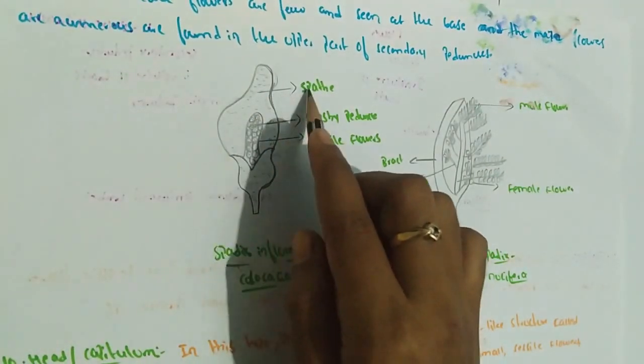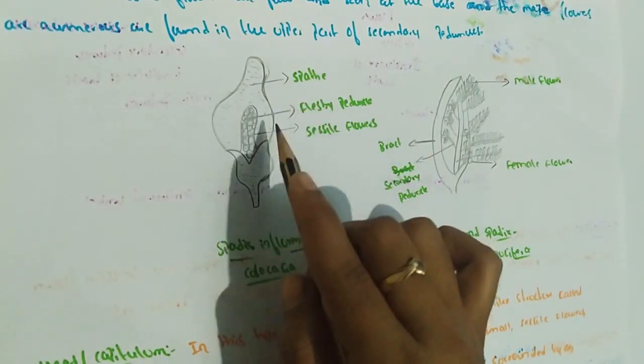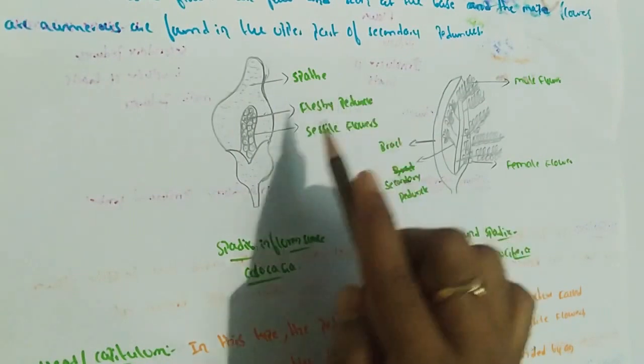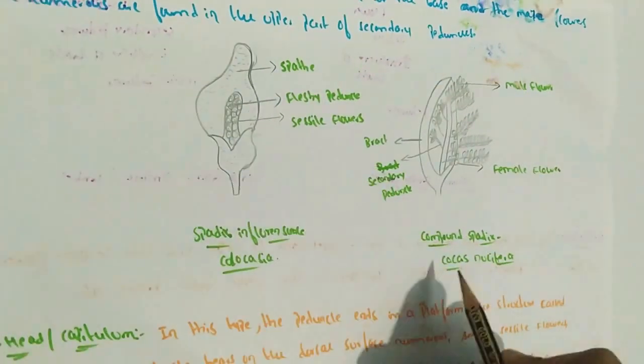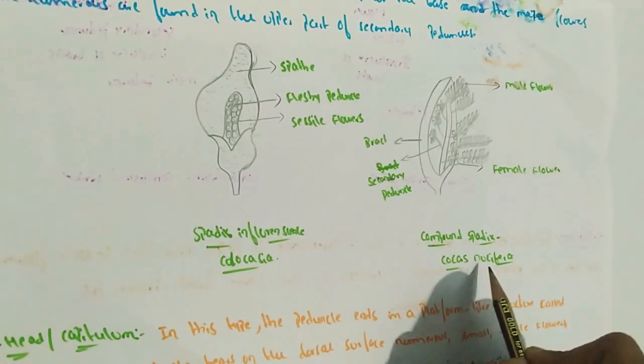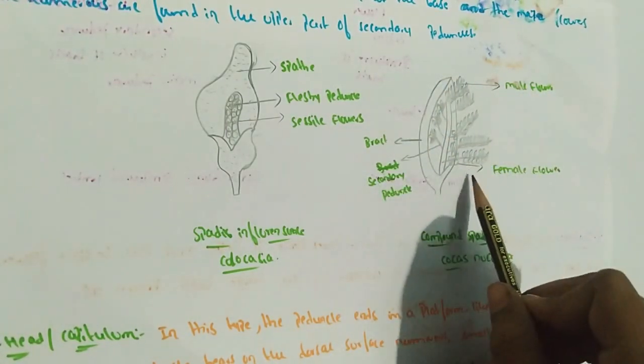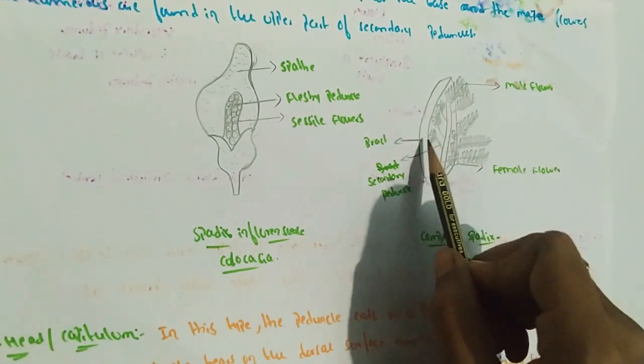This is a spathe. Spathe means a peduncle enclosed by a large bract. It is a fleshy peduncle. These are sessile flowers. Compound spadix. Example: Cocos nucifera. Male flowers are seen in the upper part and female flowers at the base, on the secondary peduncle. This is a bract.